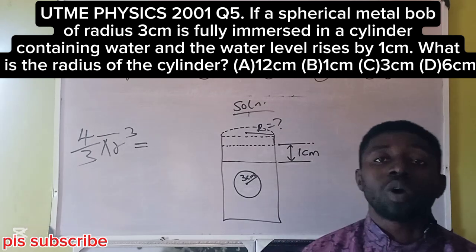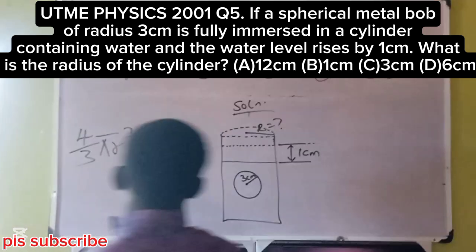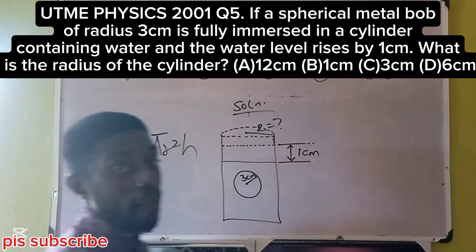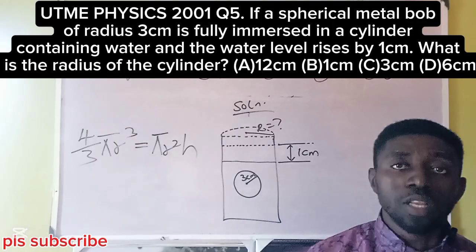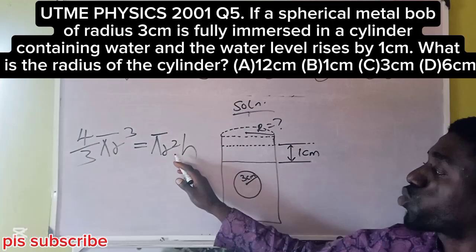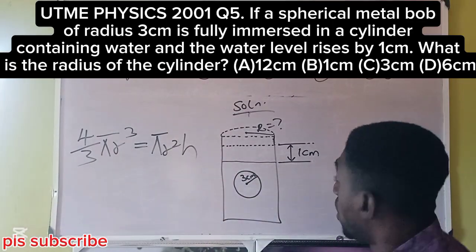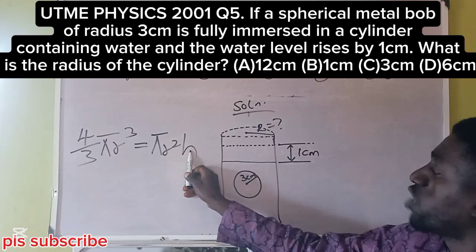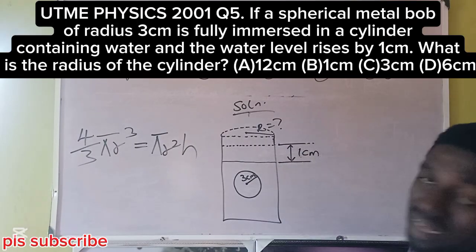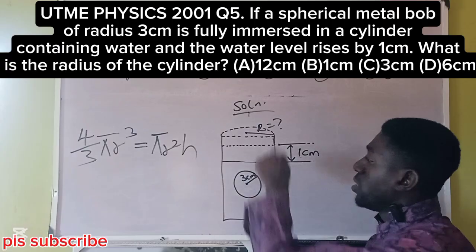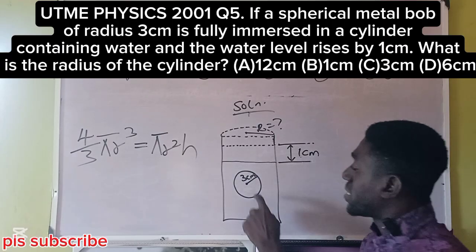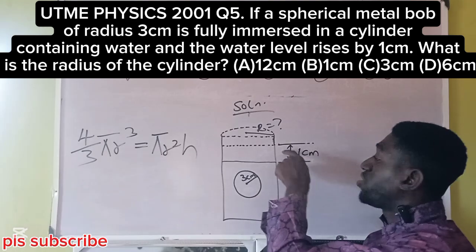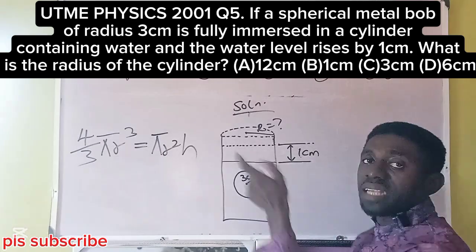The question becomes, what is the volume of the cylinder? From your geometry, the volume of a cylinder is pi r square h. But don't forget, we are just concerned with this fraction of change. Therefore, this h should be 1 cm and not the total height. Don't go for the total height. The spherical bulb brought about this change. So that's our concern. That's the equivalent.